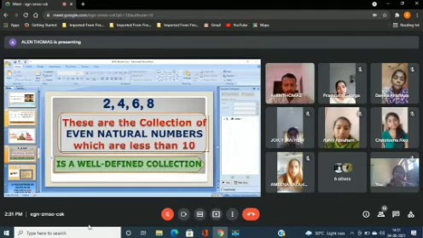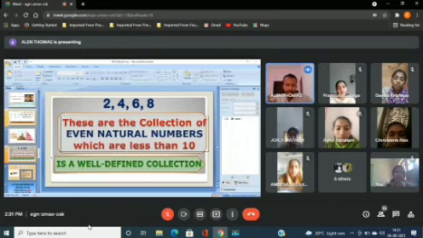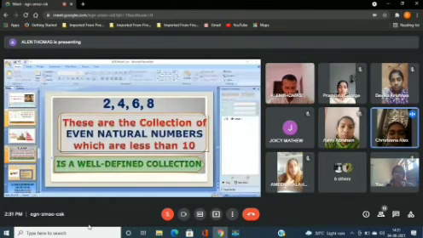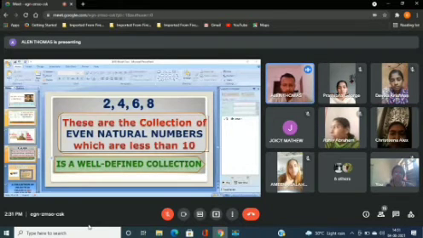Yes, this is a well-defined collection. Yeah, the collection of even natural numbers which are less than 10, it's a well-defined collection. What's the reason? The answer is unique. If anyone said, the answer is same. Yeah, it does not vary from person to person, or we can clearly say whether an element belongs to this set or not.